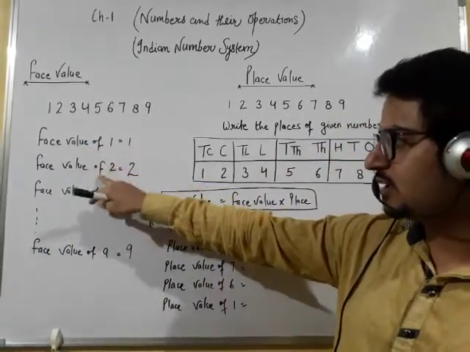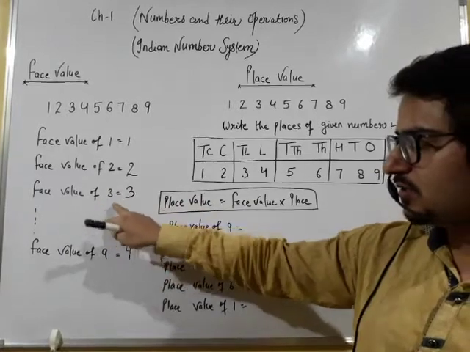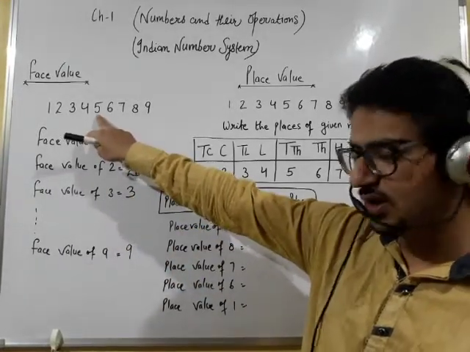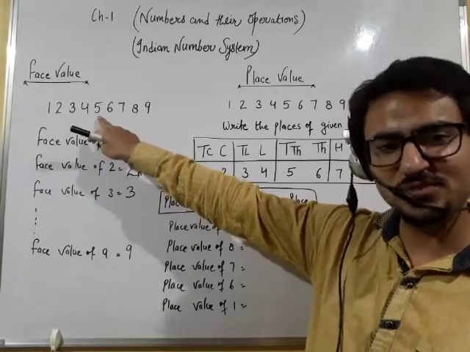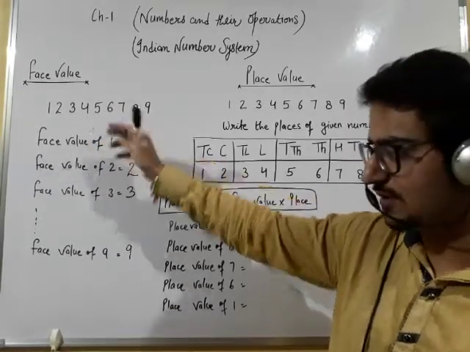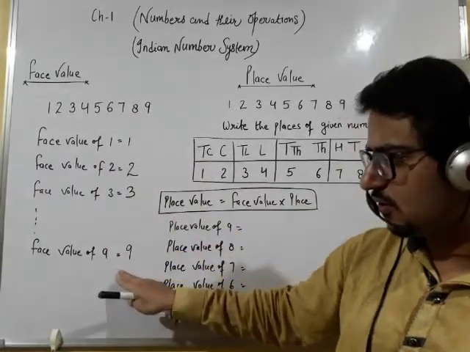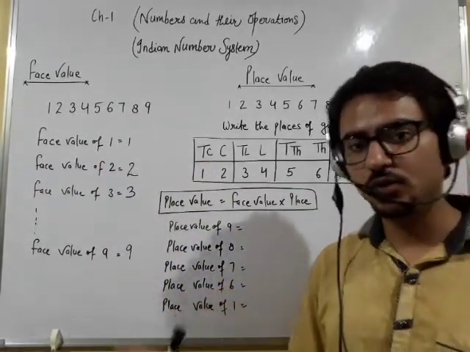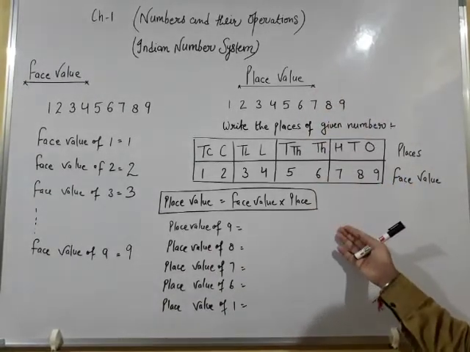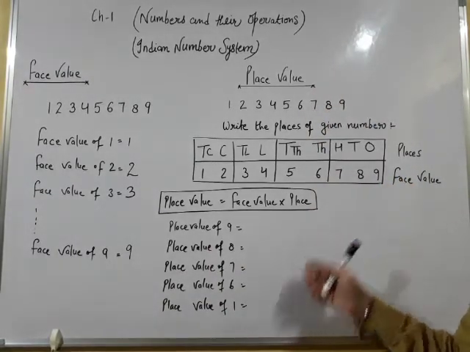will be 1, face value of 2 will be 2, face value of 3 will be 3. If I ask you to find the face value of 5, so face value of 5 will be 5, the face value of 7 will be 7, and similarly the face value of 9 will be 9. Now we will study how to calculate or how to find the place value of the given number.